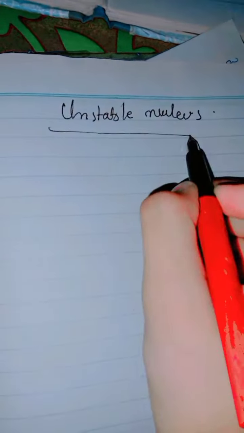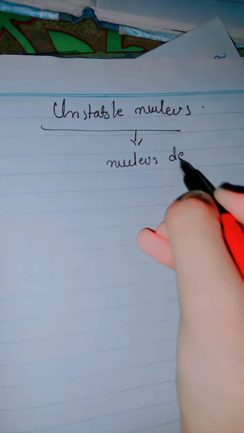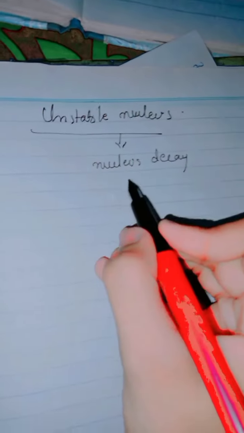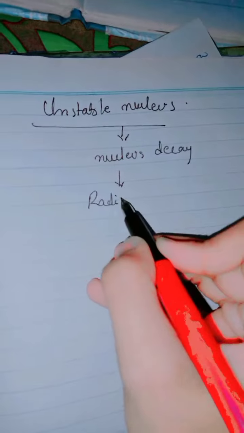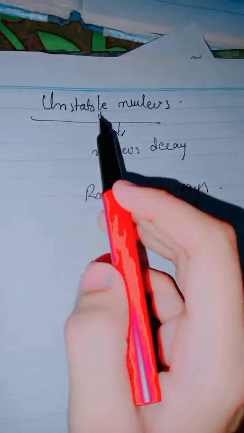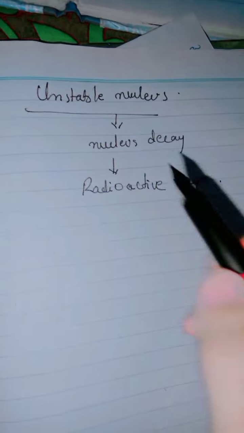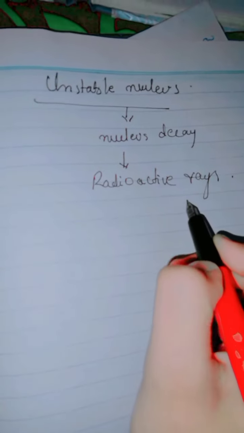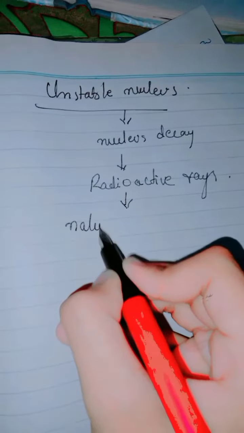If we talk about an unstable nucleus, after the instability, the nucleus decays and the radiations are released from the nucleus. That is called radioactivity, radioactive rays. When the nucleus is unstable, the nucleus decays. When the nucleus decays, the radiations released from the nucleus are called radioactive rays, and these are actually called natural radioactivity.